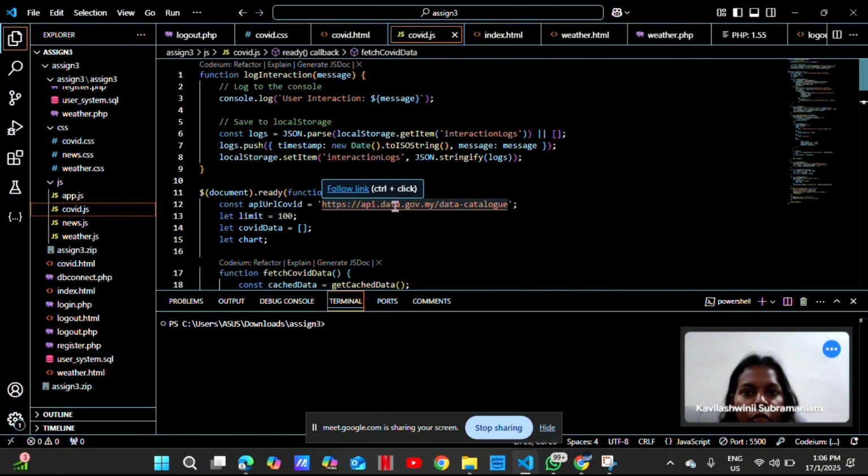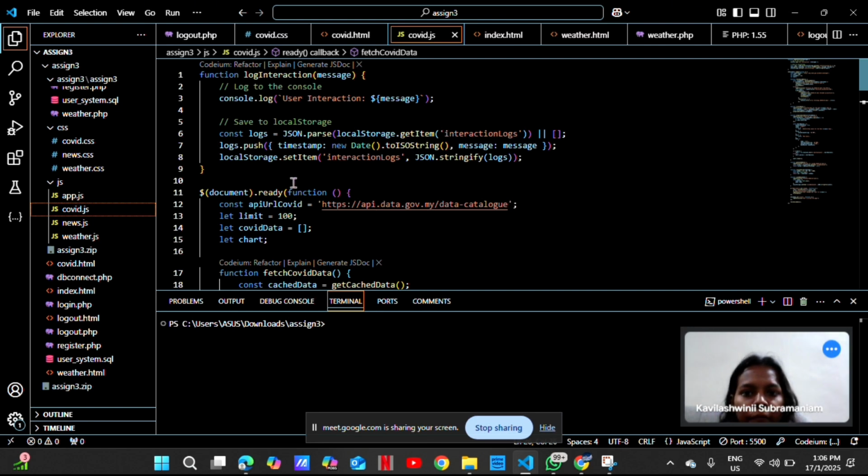Good afternoon, everyone. My name is Kavilashwinii Subramaniam, matrix number 296336. So, today I will be presenting our group assignment 3, where I will talk about the API integration. First of all, our app shows COVID-19 statistics using live data, and also the weather and the news using live data from an API. So, let me explain how the API works and how we integrate it into the app.